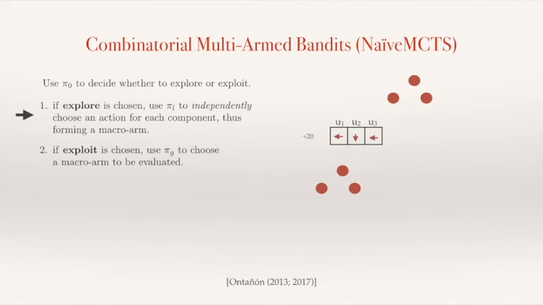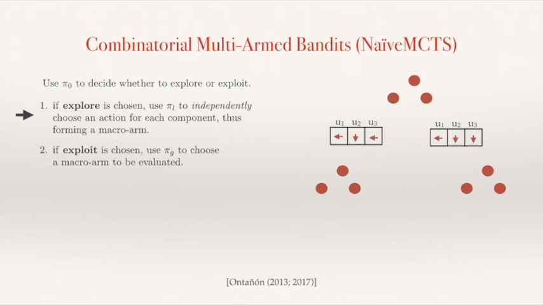This value is going to be used by pi-l to form other macro arms, and the details can be seen in the paper. But then we go for another iteration of the algorithm, and now let's say that we again decide to explore, so we're going to create a new macro arm. Again, we invoke pi-l, and pi-l is going to return another macro arm, which is one action for each one of these components, and this leads us to a different state.